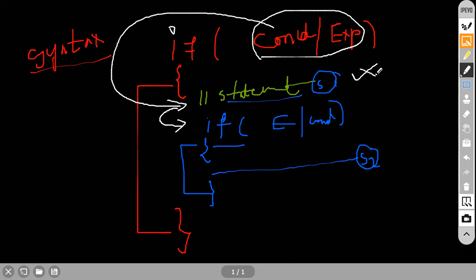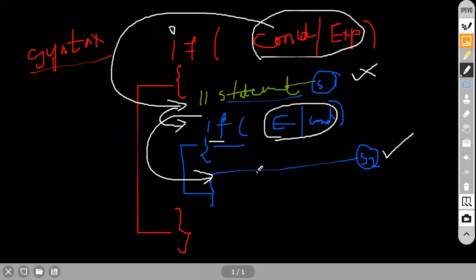If there is no statement, it will not execute any statement. Directly, it will come to the if statement. If there is a statement, it will execute the statement. Then it will come here. Here also it will check. What is this? Again, we have an if here. It will understand one more if condition is there. Again, it will check the expression or condition here. If this expression is true, again it will go to the nested if body. This if we will call nested if. It will go to the nested if body. Again, it will execute the S2 statement. Finally, after completing, it will come out of the outer if body. This is what exactly will happen.